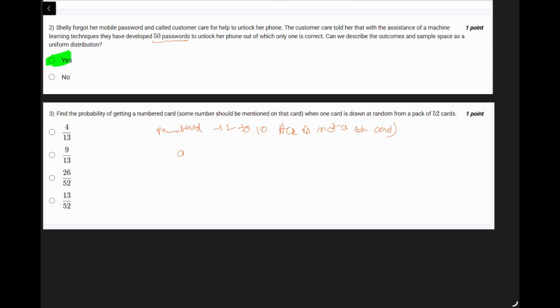So total numbered cards are 9 times 4, because there are clubs, spades, hearts, and diamonds, so there are 4 suits. And there are 9 ways between 2 to 10. Okay, so there are 36 numbered cards. Total cards are 52. So your probability is going to be 36 over 52, which is 9 over 13. So the correct answer is 9 over 13. This is a very simple problem. If you don't know, in my opinion, you should learn the different cards and what those cards denote in a playing card game.